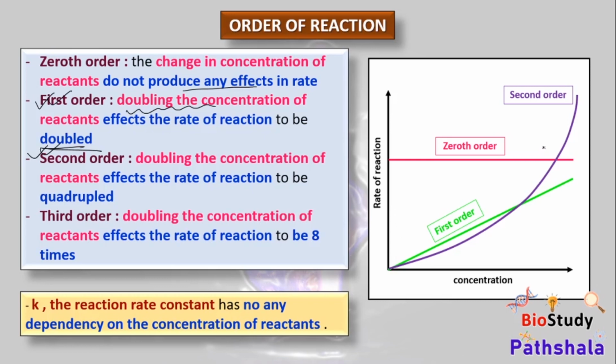It shows this kind of curve. And in case of 3rd order reaction, doubling the concentration of any reactant makes the rate of the reaction 8 times. That means it will show almost this kind of graph. And K is the reaction rate constant. As it is a constant, it has no dependency on the concentration of the reactants. It is for 3rd order.